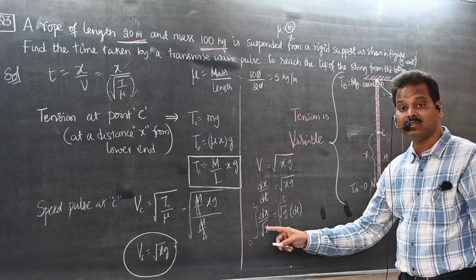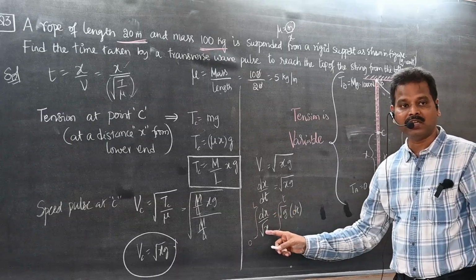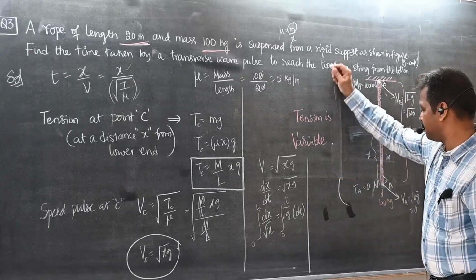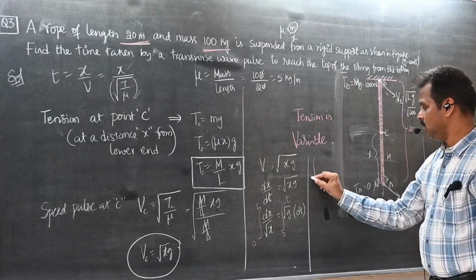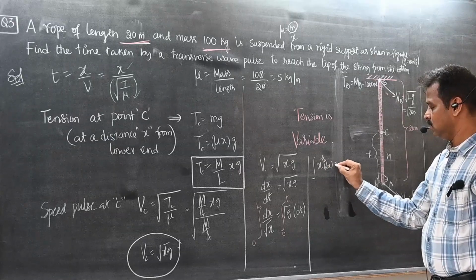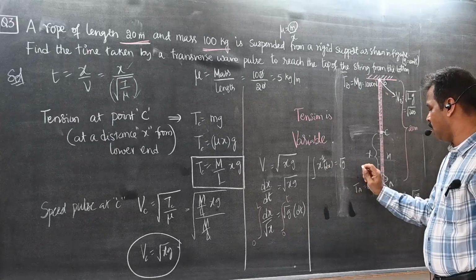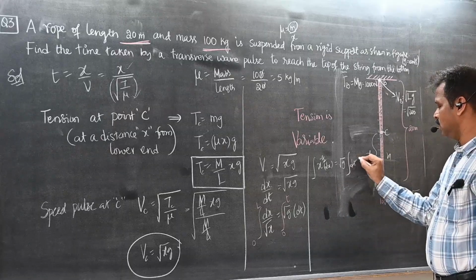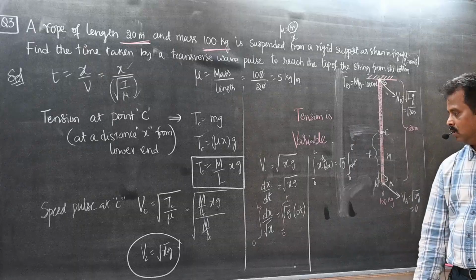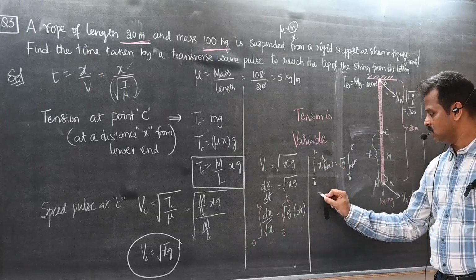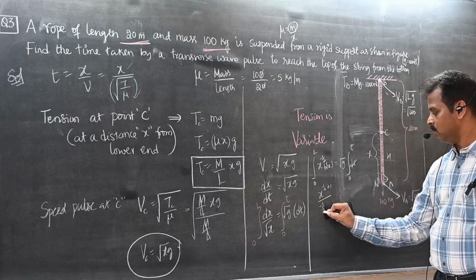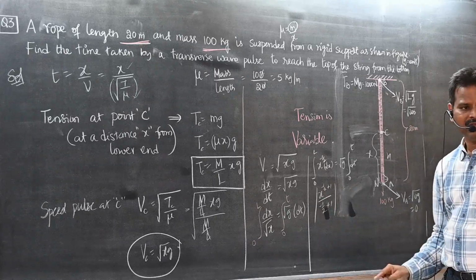dx, root x, when x goes up. Root x means x power 1 by 2. The integral of x power minus 1 by 2 dx is equal to root g constant times the integral of dt, from 0 to L. Now x power minus 1 by 2 plus 1, divided by minus 1 by 2 plus 1.